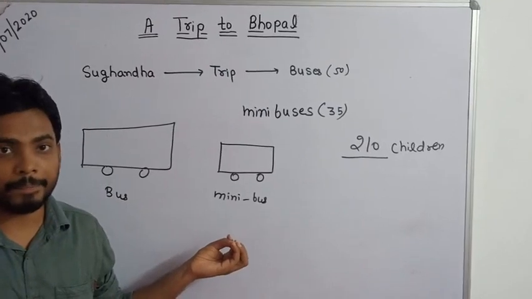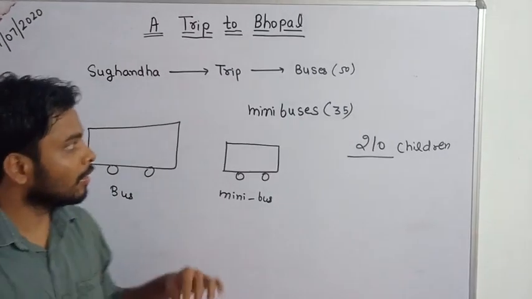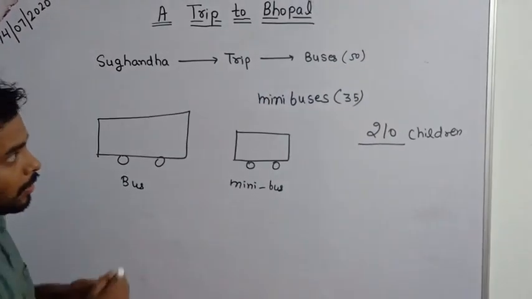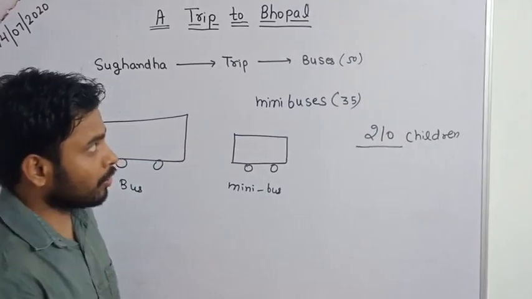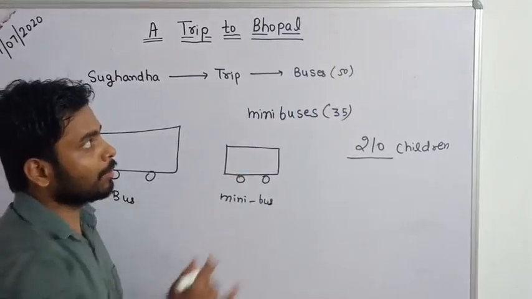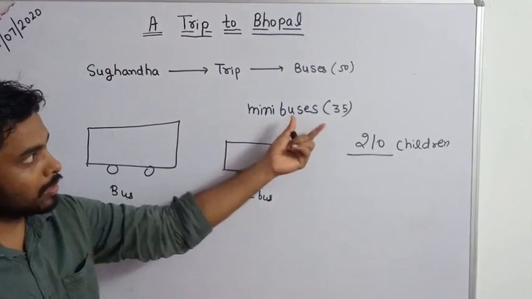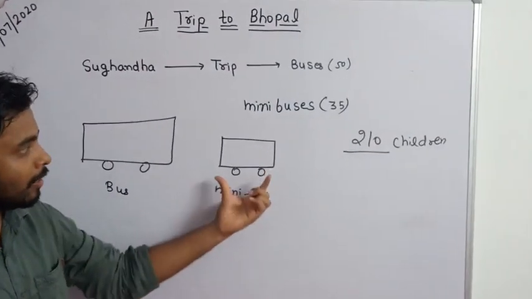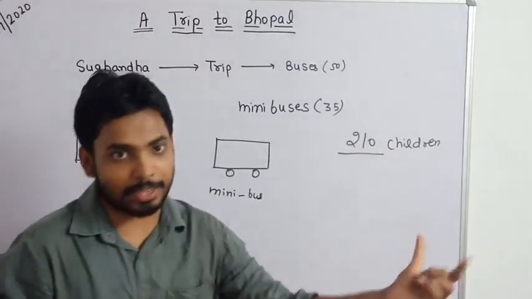Tell me. Now we will solve it. In one mini bus 35 children, in one bus 50 children. So 15 children remain, na? So it is sure that the number of mini buses is going to increase.